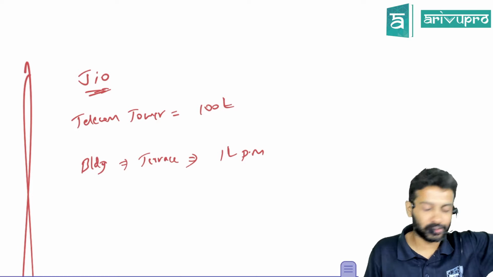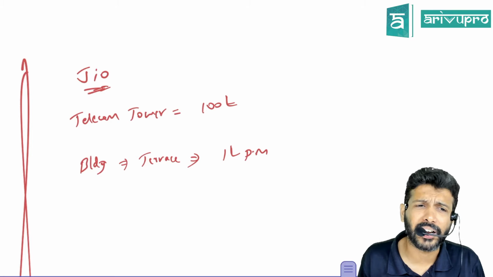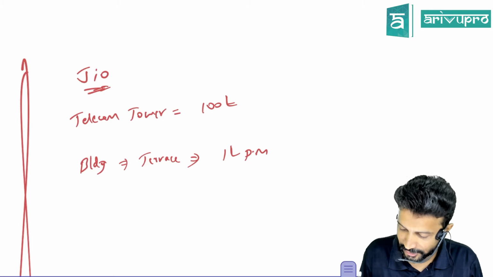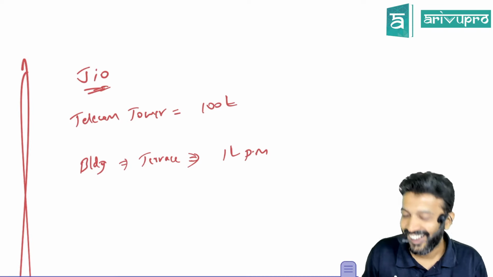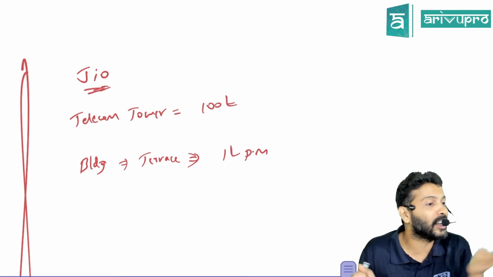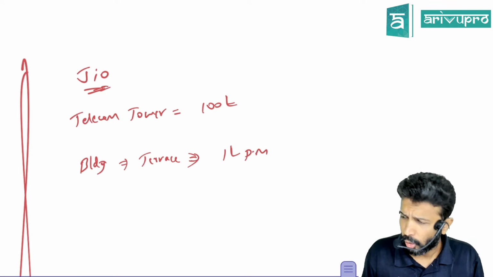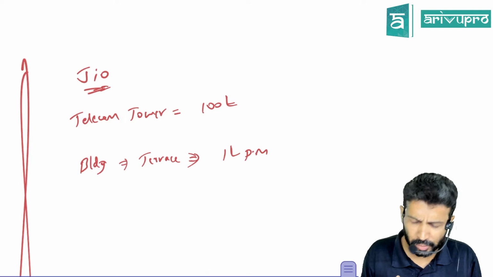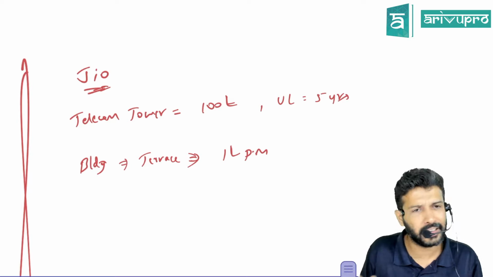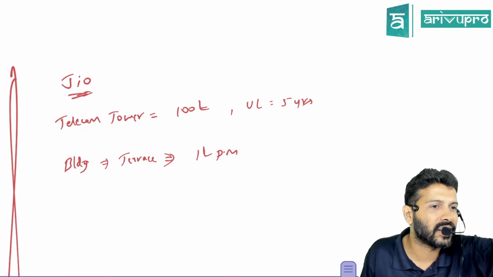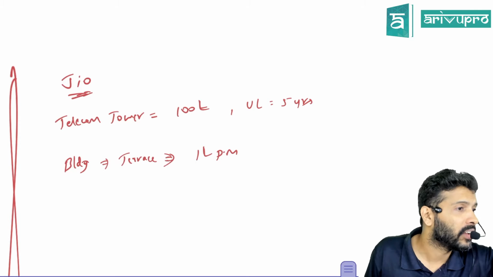Okay. So the building owner is fully happy, because anyway he is not using the terrace. He is not having parties and all, so the terrace is anyway empty. He said 1 lakh rupees extra income is definitely good. Out of curiosity the owner asked, how many years will you keep this telecom tower? Reliance said it will last longer, but just for simplicity, I'm going to take it as 5 years. Jio told the building owner it will last for 5 years.